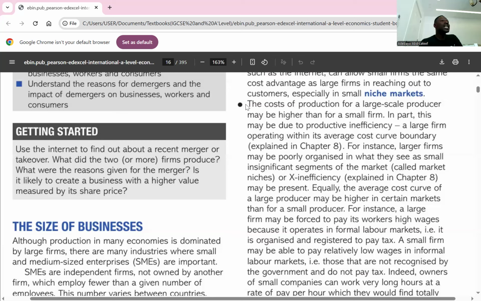Large businesses will not be able to sell at a lower price. So it simply means they will be selling maybe at a competitive price, and selling at a competitive price might give a small business an advantage. How? Small businesses have the flexibility to offer personalized services. So customers might choose to go to a small business rather than a large business, even though they are selling at the same price. Most of the time, small businesses know their customers, unlike a large business. Compare an urban supermarket or Mama's supermarket to a supermarket in your estate here. In your estate, the owner of that supermarket knows you.